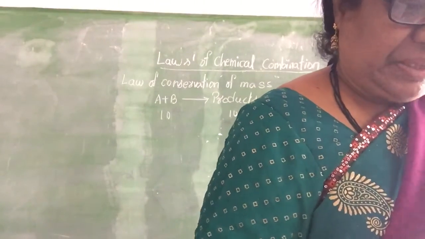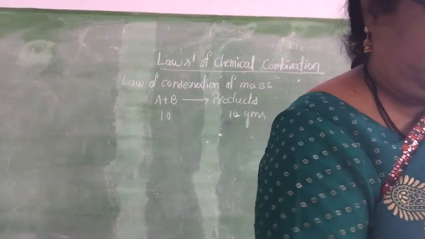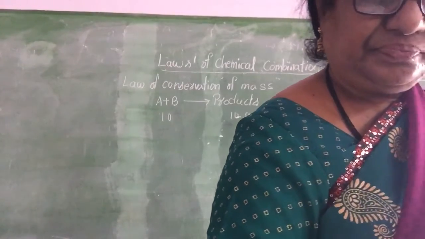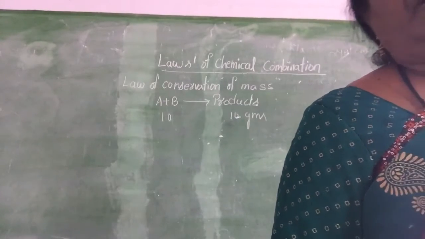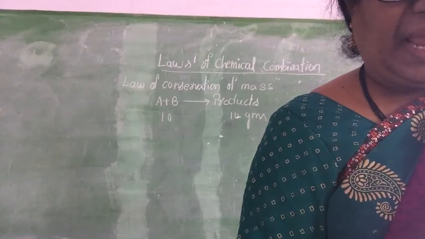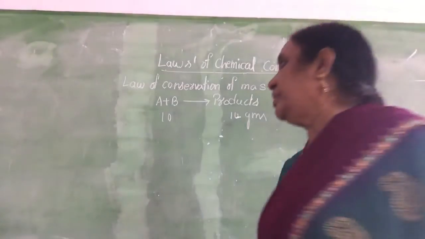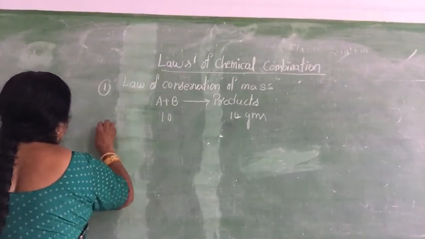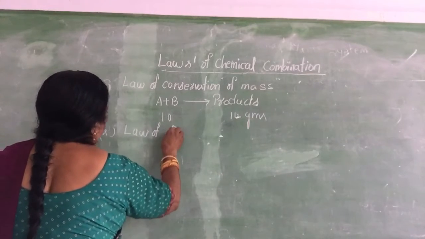Now next is law of definite proportion. Now what do you mean by law of definite proportion? If a pure compound, regardless of its source, is always made up of the same elements combined together in a fixed ratio. What is the second law? Law of definite proportion.